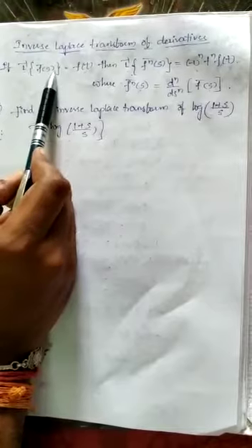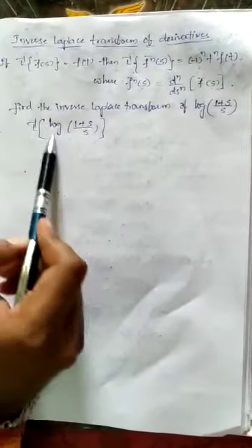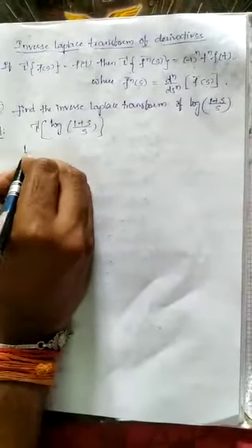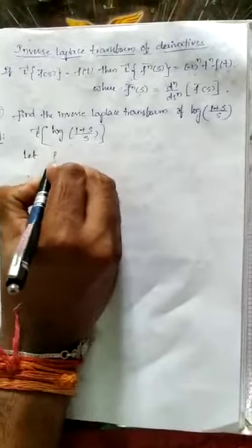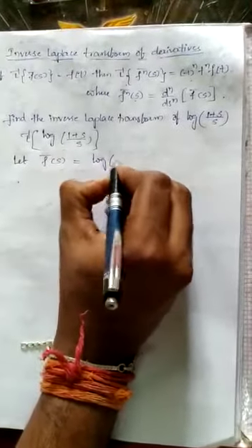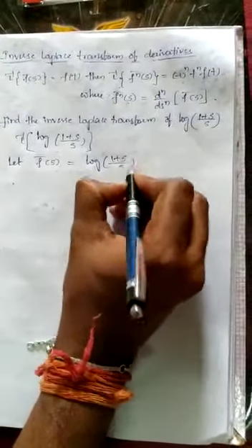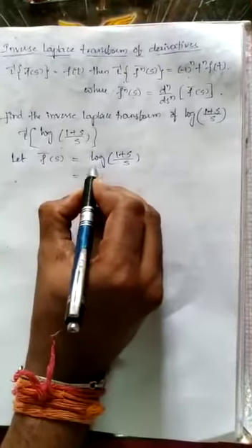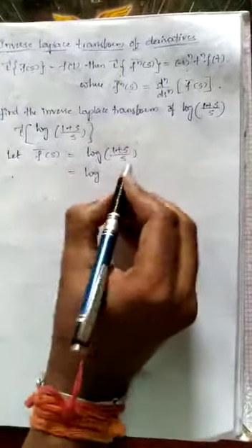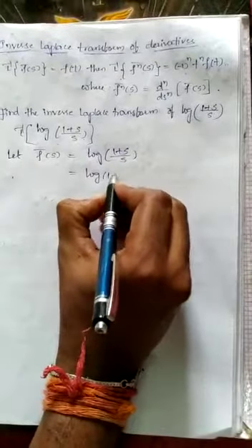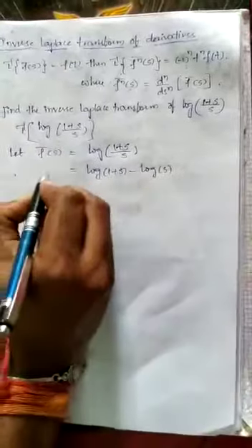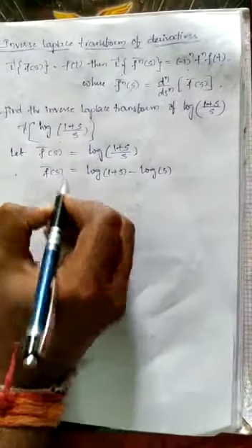If you observe carefully here, in place of f bar of s we have log of (1 plus s) by s. So let us consider that given function as f bar of s. So let f bar of s equal log of (1 plus s) by s. Now if you observe, it is in the form of log m by n, right? So use that formula, log m minus log n. So log m minus log n, right? So that is the f bar of s value.